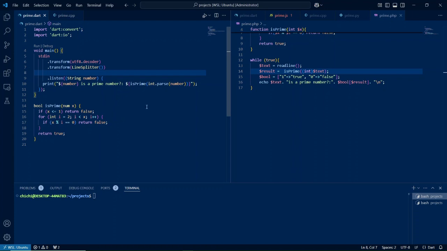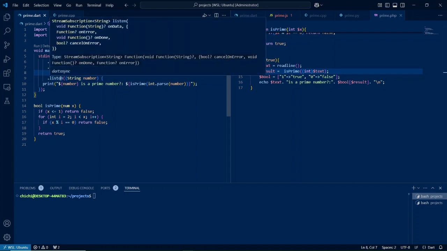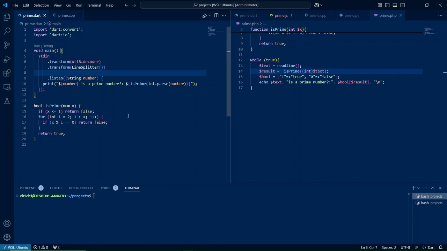A stream has a listener, which is the function that is called whenever the stream gives up data. In this case, our stream is the standard input and the data will be the value that the user types on the command line. So far everything else is the same.